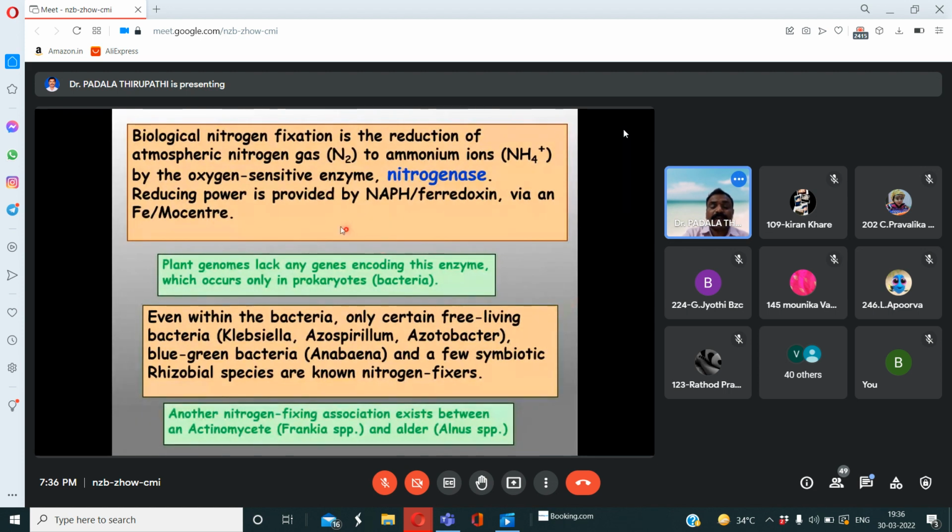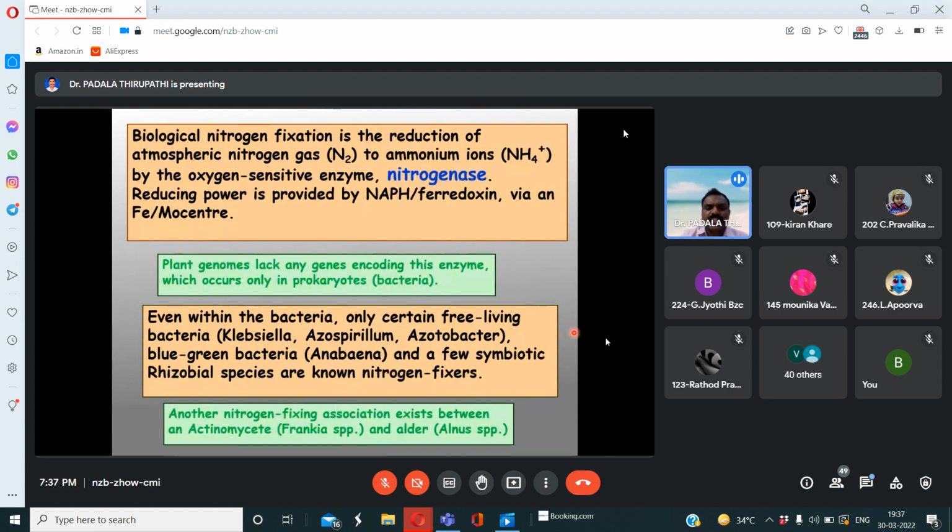But in aerobic condition, meaning oxygen presence, nitrogenase is not properly working, it is in inactive position. Remember, my dear friends. At the same time, the reducing power is produced by NADPH, that is the ferredoxin, via an iron molybdenum center. Mo means molybdenum, Fe means iron.